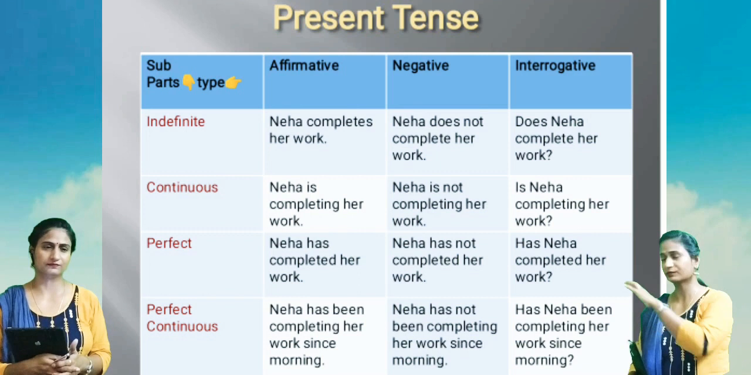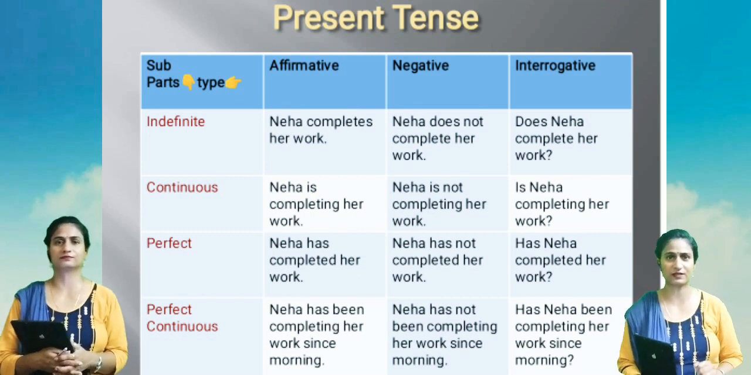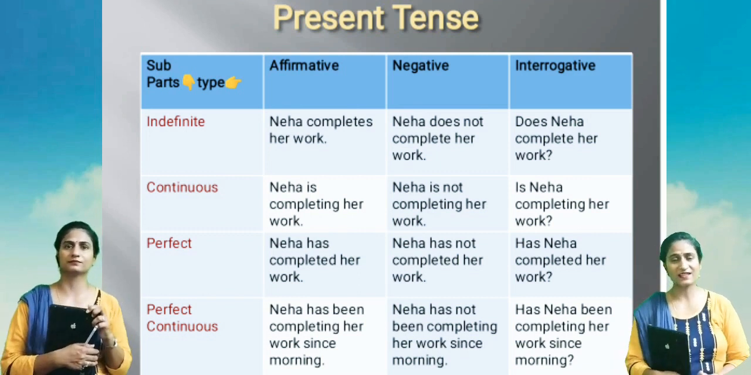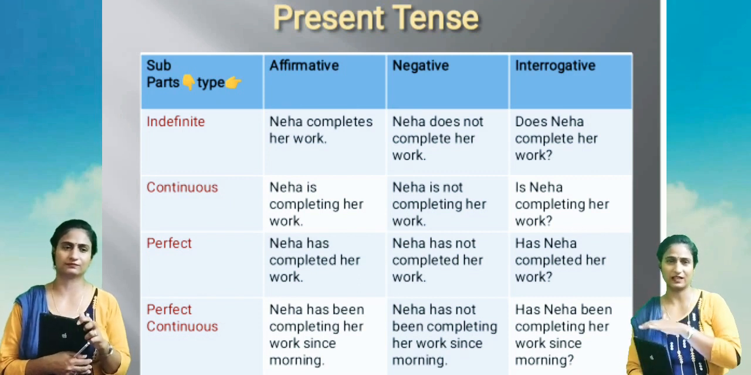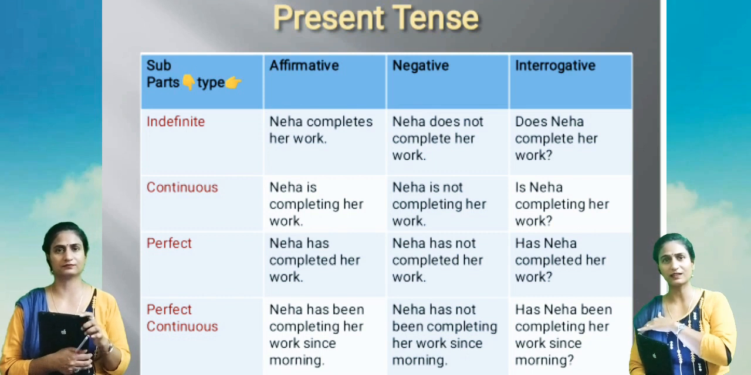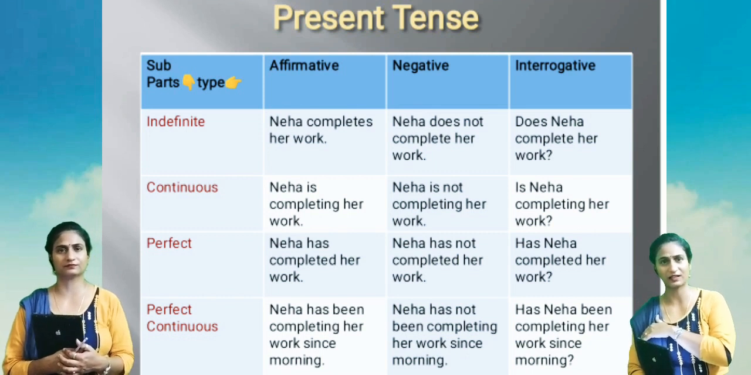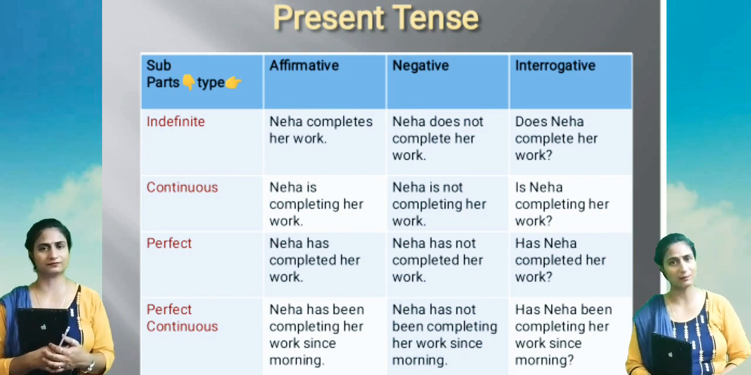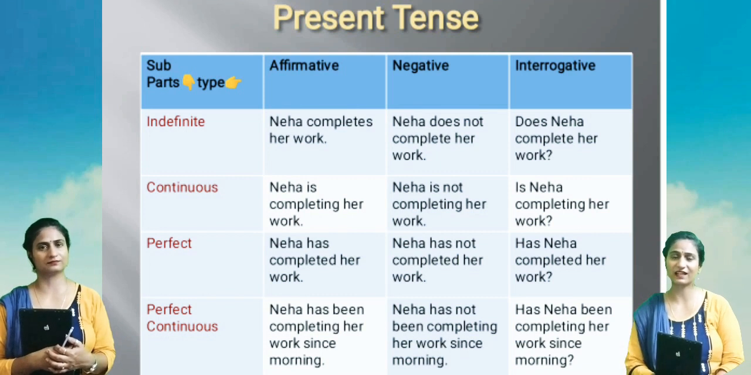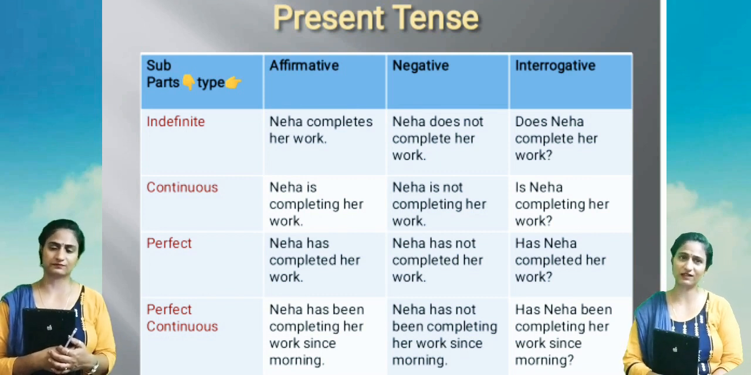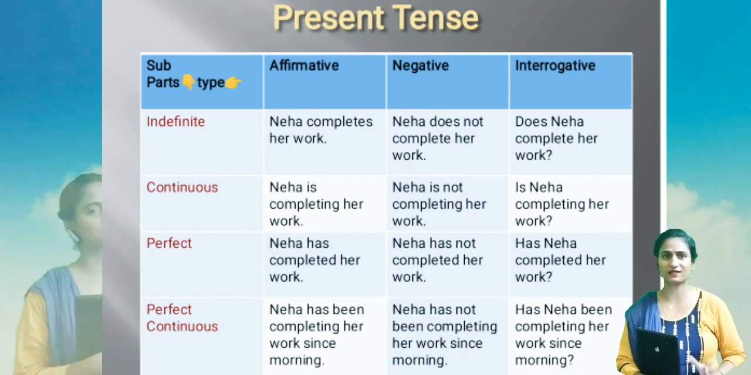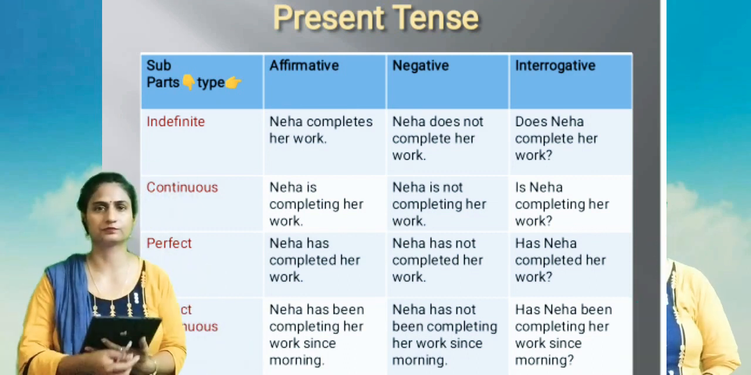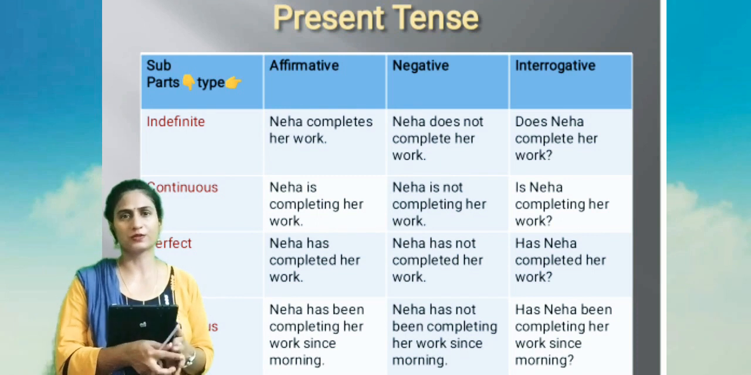Now come to present perfect continuous. Neha has been completing her work since morning. Neha has not been completing her work since morning, and here we have to take the helping verb in the beginning. So, has Neha been completing her work since morning? And then we'll put a question mark because this is a question. Thank you. So this was the table of present tense.